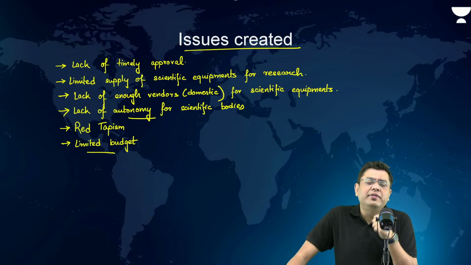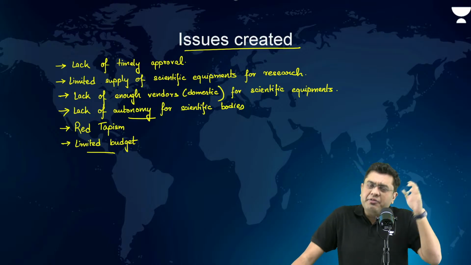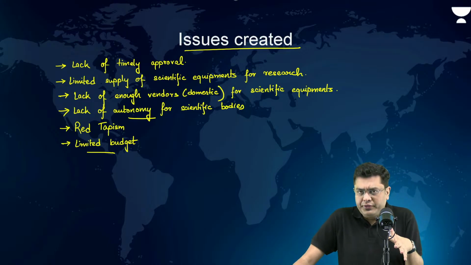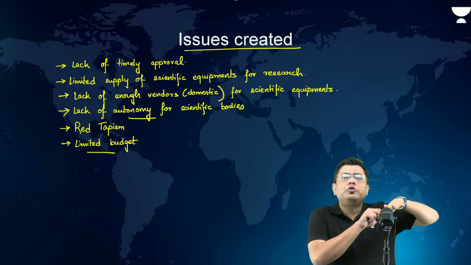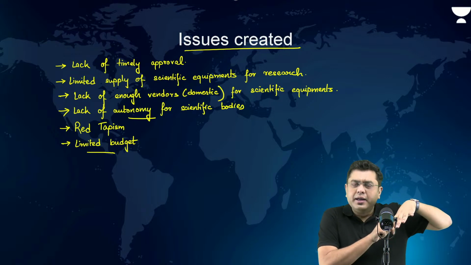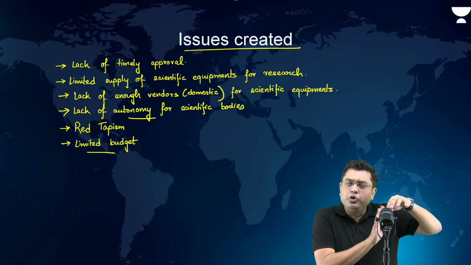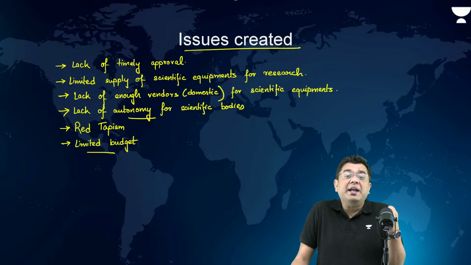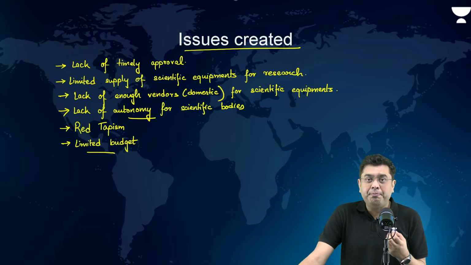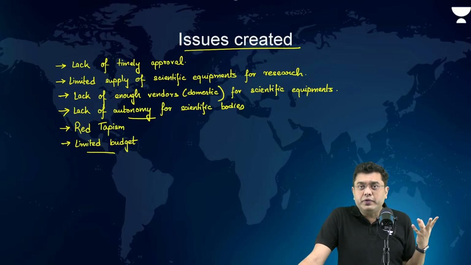Now, what is the answer to it? Is the answer that the government should start spending more on research? Definitely yes. But where will the government spend more on research? The government will spend more on research through the IITs, through the IISCs, right? Through, let's suppose, medical research, etc. That's it. That is the limited avenue through which the government can promote research. This is where the participation, or the lack of participation, of the private sector is a thing to notice.